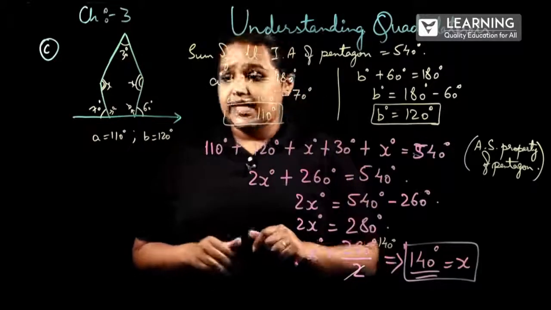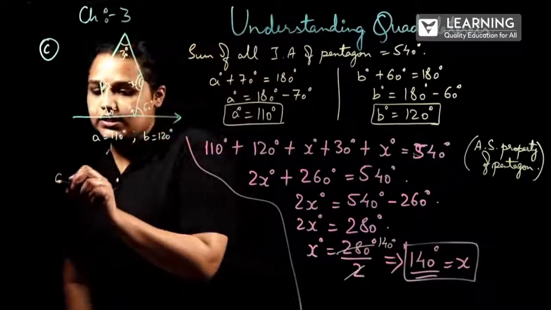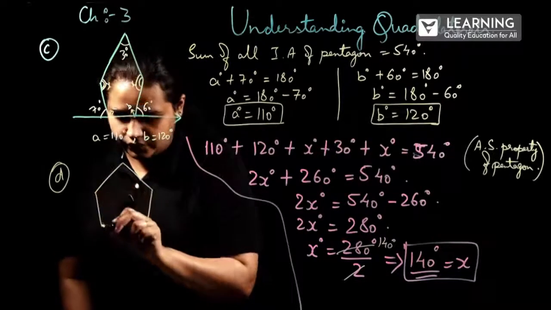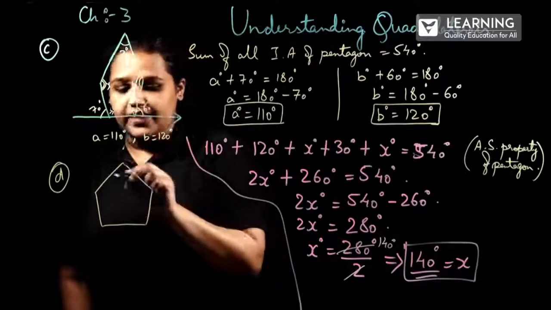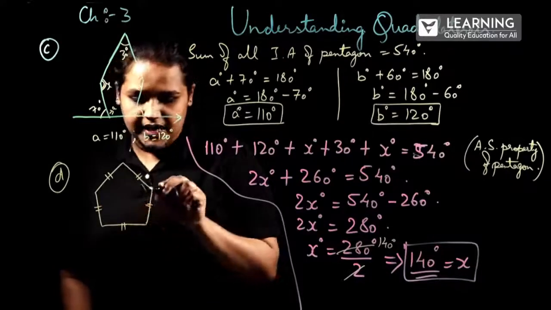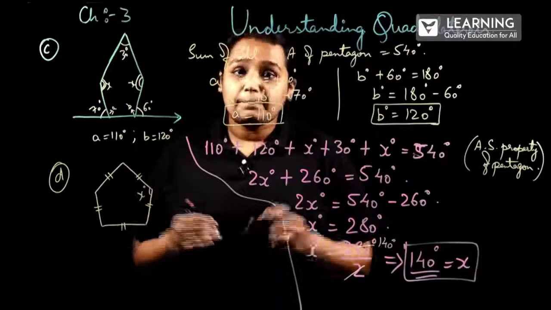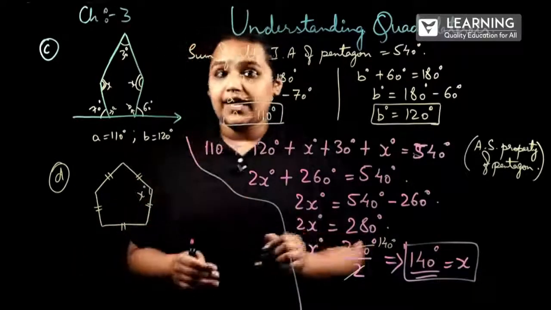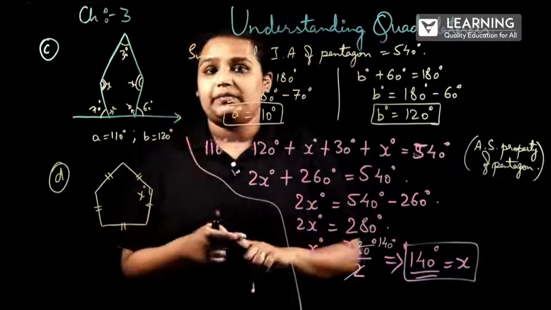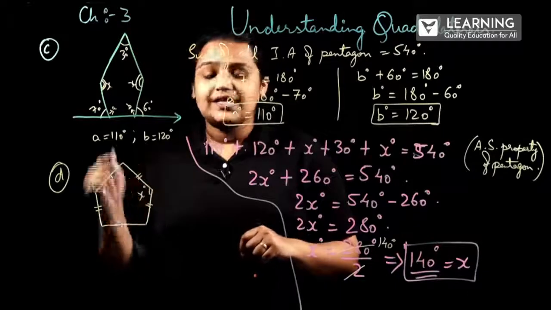So, next question is there. What is that next question? The question here is D part. 1, 2, 3, 4, 5. And they have given 1, 2, 3, 4, 5, with one angle x degree. Here we have to find the angle x, but they have not mentioned any other angle, but they have mentioned the symbol, which means all the sides are equal. If all the sides are equal, then all the angles will be equal. So this is a regular pentagon.